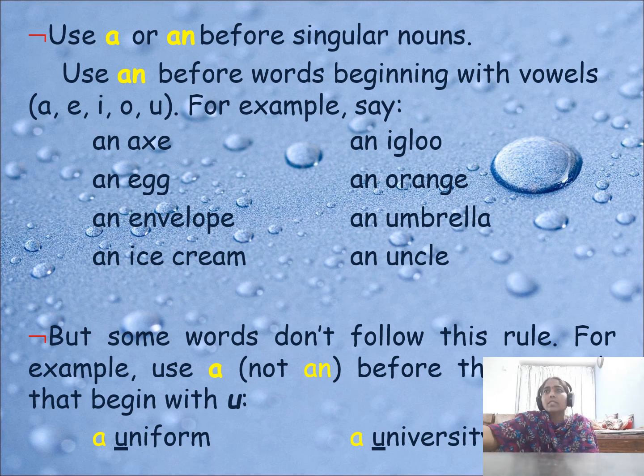But some words do not follow this rule. For example, some words start with a vowel but are not pronounced with a vowel sound, so we should not keep an here. We can't say an uniform or an university. It is a ya sound. Ya is a consonant sound, so it is a uniform, a university.